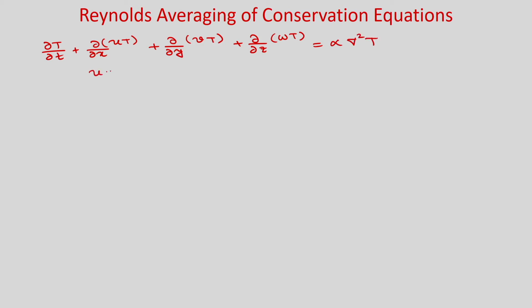So, now you use u = ū + u', v = v̄ + v', w = w̄ + w', and T = T̄ + T'. Okay.